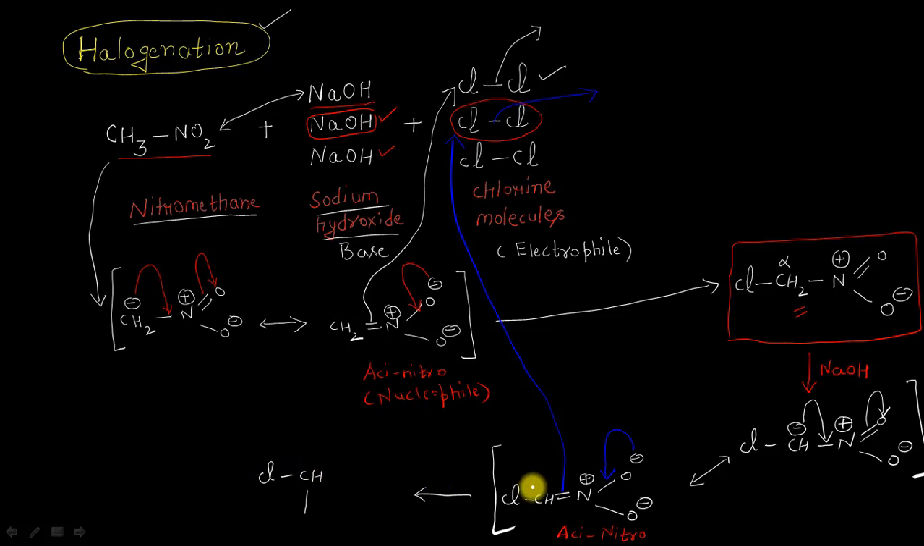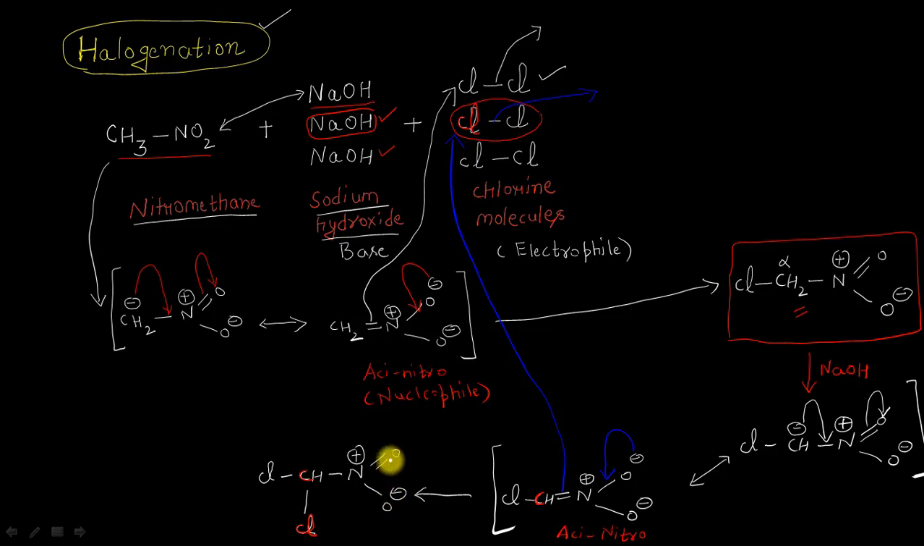Because of this attack of the aci-nitroform on the second molecule of chlorine, a bond formation will take place between the carbon and the chlorine. I mean this carbon atom here and this chlorine atom here. So let me show here this carbon atom, and this is the chlorine atom. The rest of the molecule will be present like this: a single bond nitrogen with a positive sign here, a double bond oxygen, and a single bond oxygen negative.